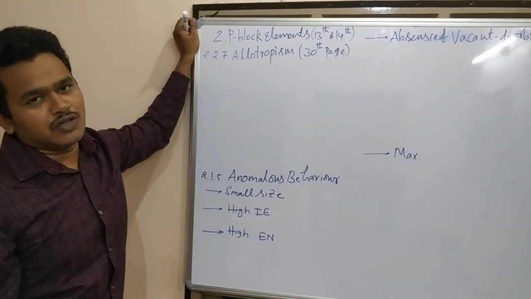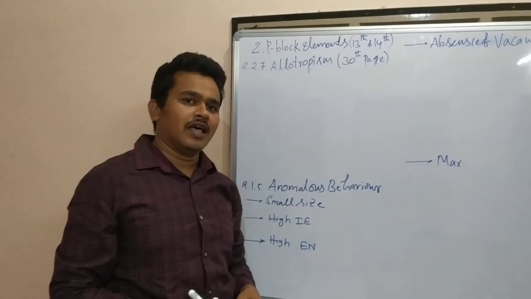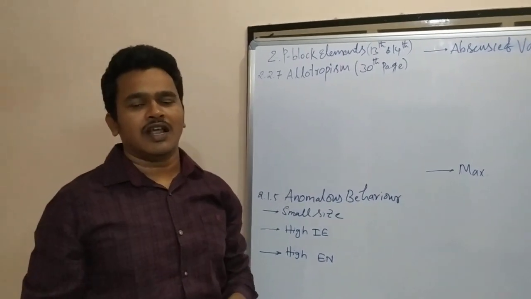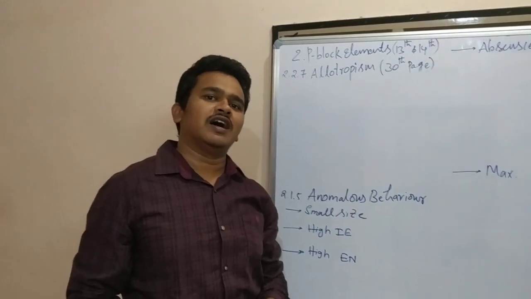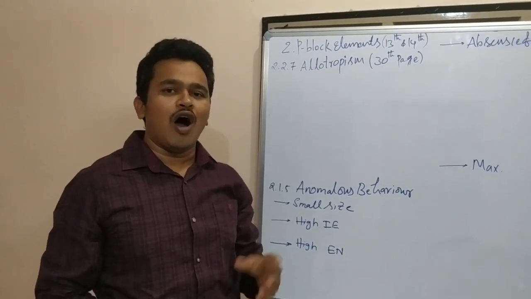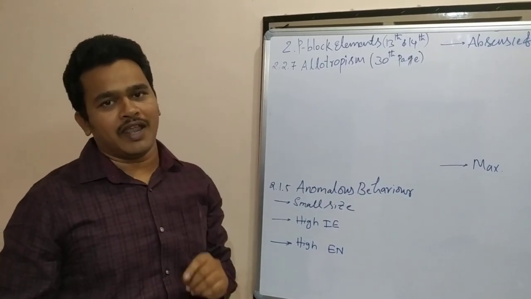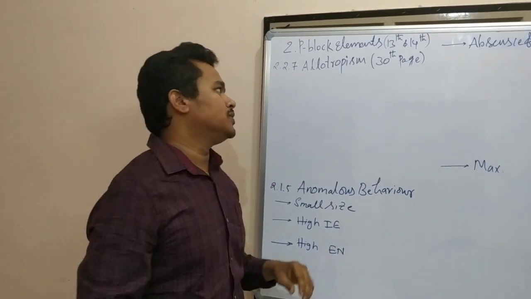In previous videos, we discussed these p-block elements' general characteristics like atomic radius, electronic configuration, ionization enthalpy, electronegativity, electropositivity, otherwise metallic nature, and oxidation states. In addition to that, we discussed the inert pair effect. And next one is allotropism.